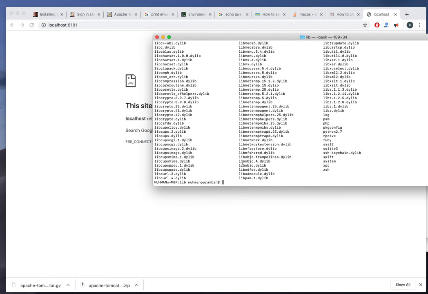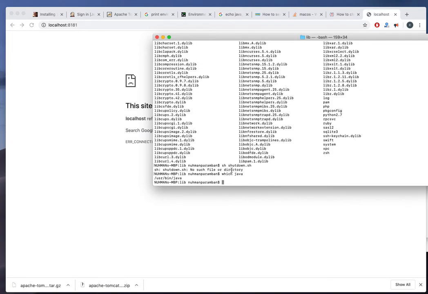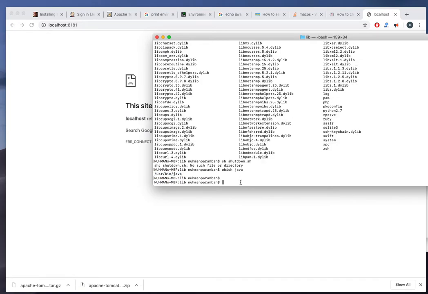So I can shut down my... So what we will do in this condition is something difficult. I need to set my... which java. /usr/bin/java is the path that is mentioned here, but I am not sure whether it's the one that I need.